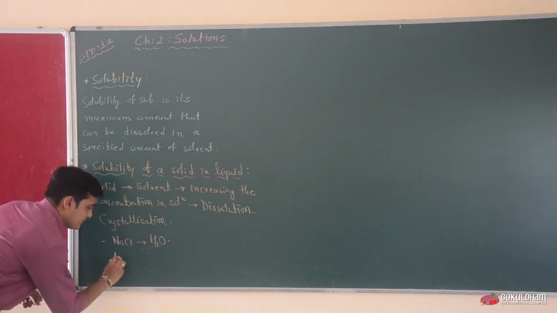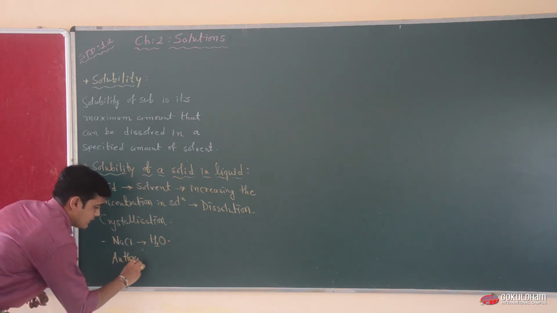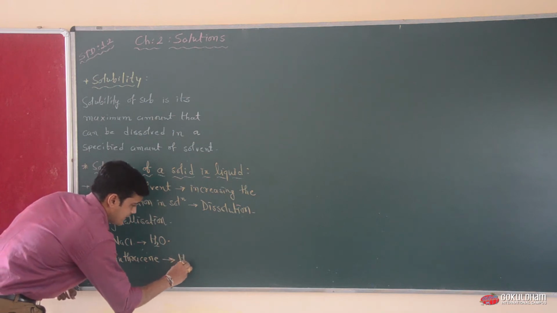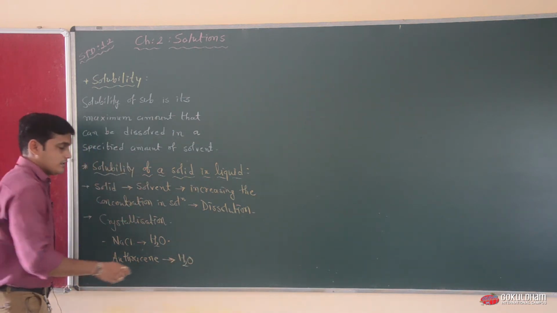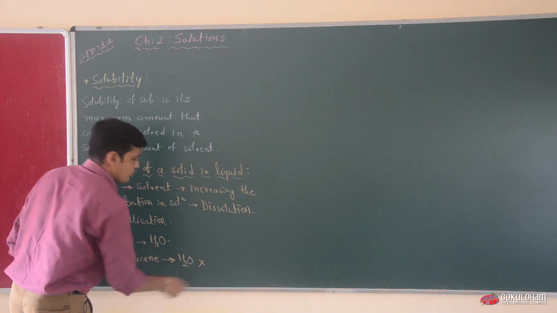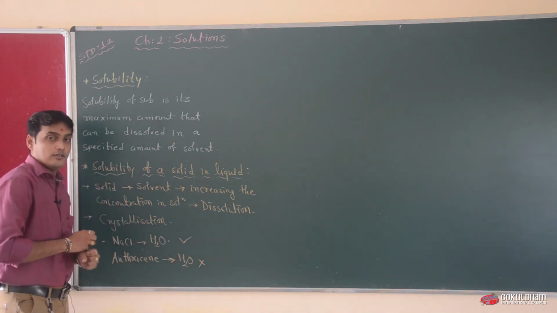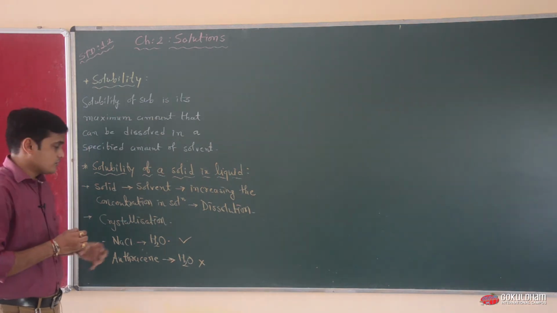Suppose the example of anthracene. If we add this anthracene in H2O, there will be no dissolution, while NaCl is easily soluble in water. So what is the case?